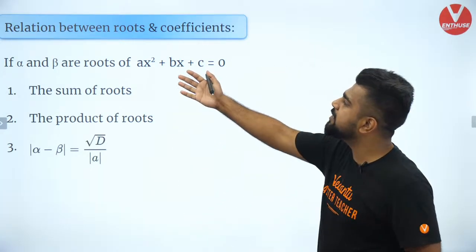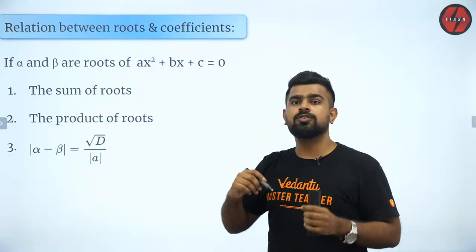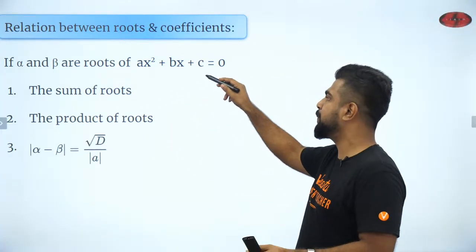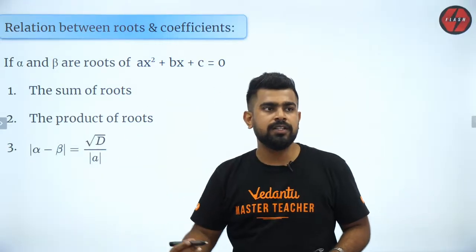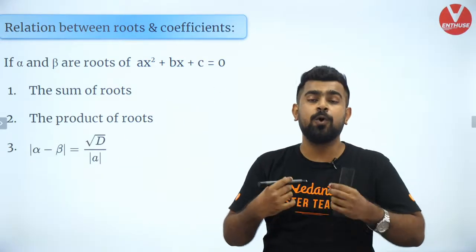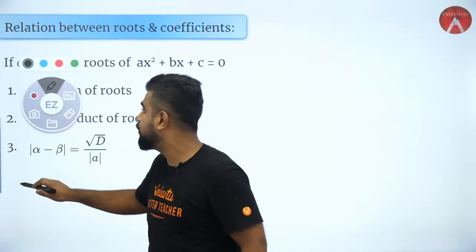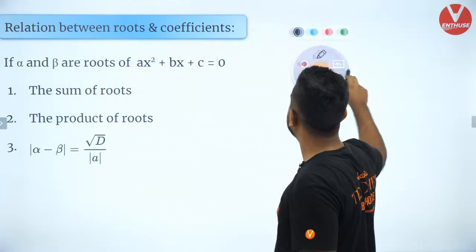Now coming to relation between roots and coefficients. If alpha and beta are the roots of ax square plus bx plus c equal to 0, then what is the sum of both the roots? You guys know that already, but let me derive it for you, which is a very simple expression.